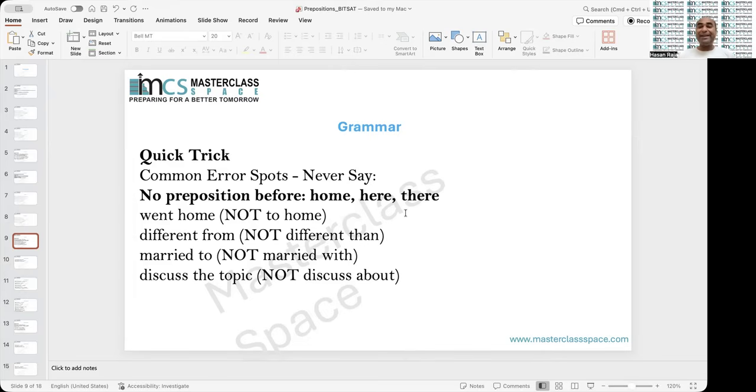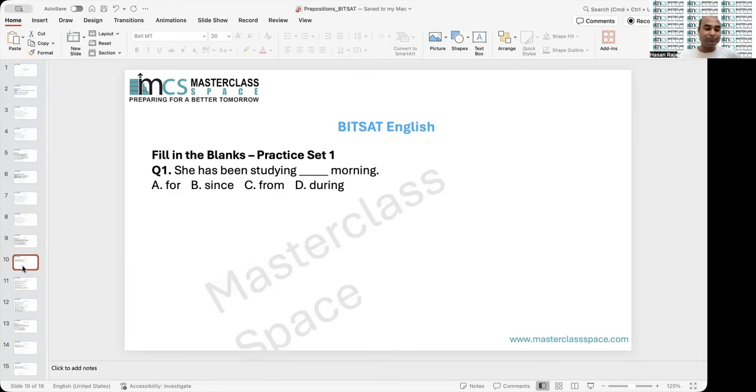When you are spotting common errors, remember the common spots: no preposition before home, here, there. This is the rule to recall. No preposition before home, here, there. So it is went home, not went to home. Different from, not different than. Married to, not married with. So these are some common rules that need to be followed.